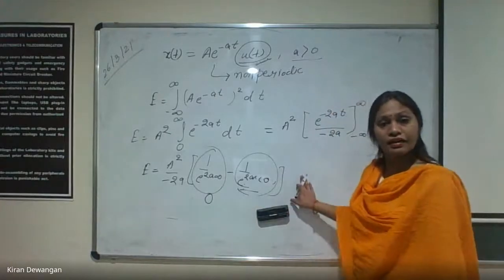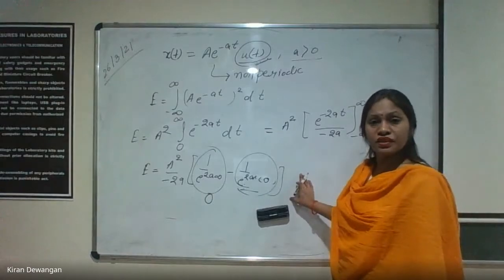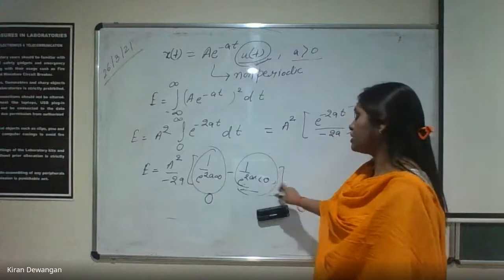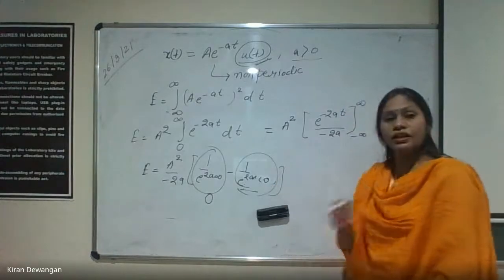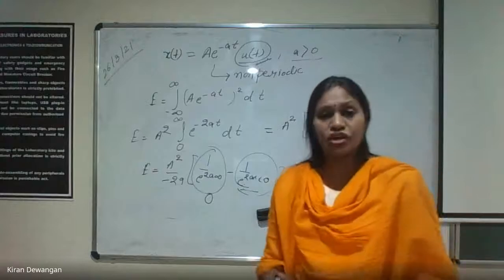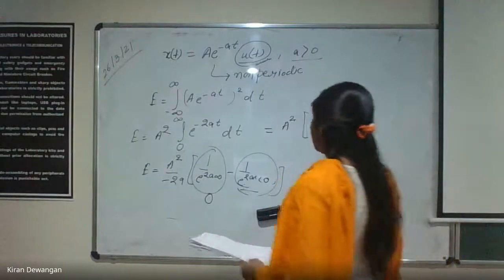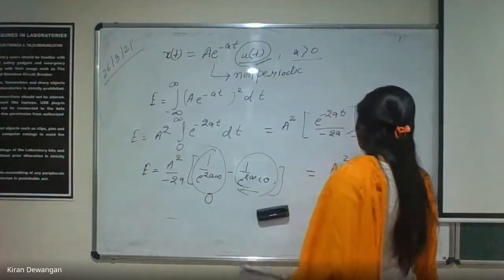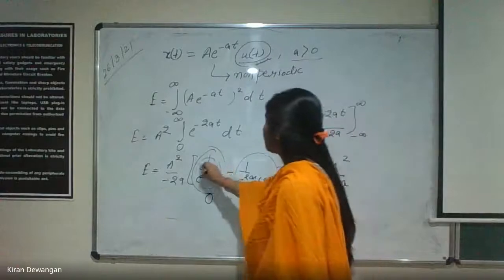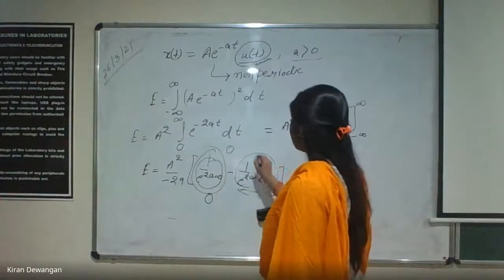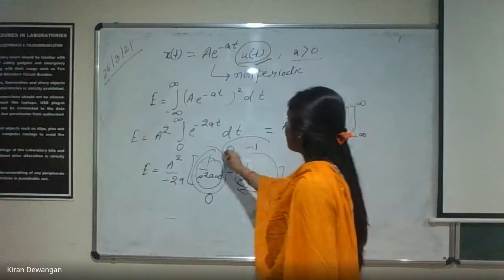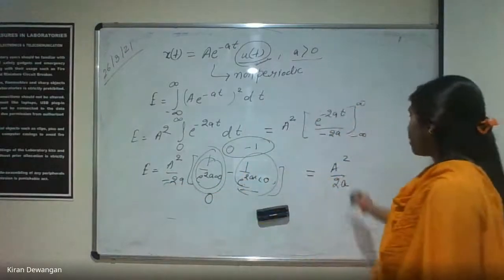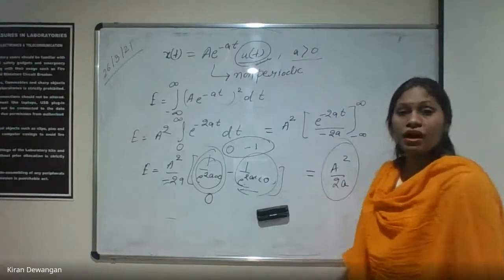Is this one clear? Clear or not, everyone? This will be e to the power 0, and this value will be just 1. E to the power 0 is what? It is 1. So this value is 0 minus 1, and this is a square by 2a. This value is 0 and this is just minus 1. 0 minus 1 is just minus 1, and since we already have a minus here, that gets cancelled out, and the answer is a square by 2a.